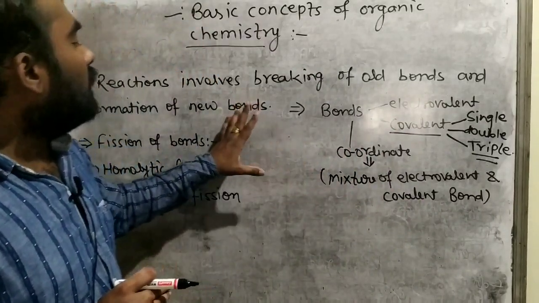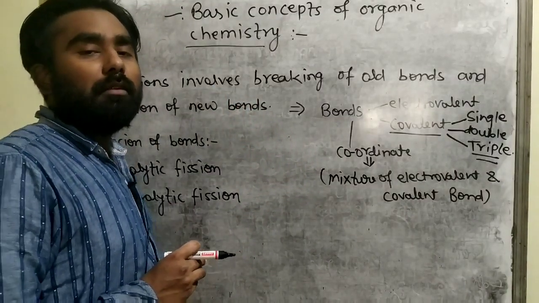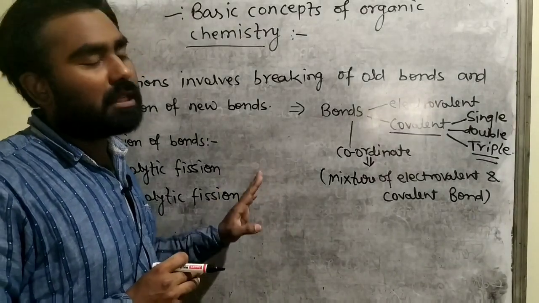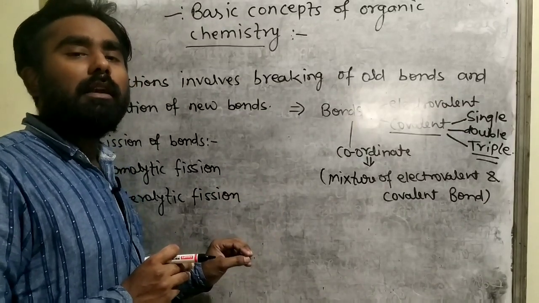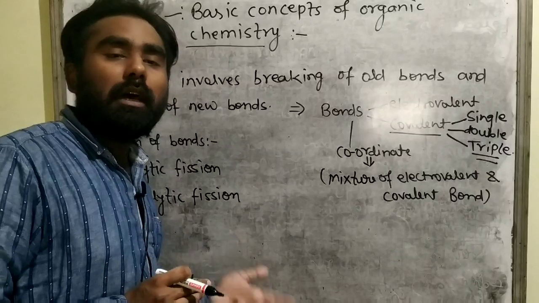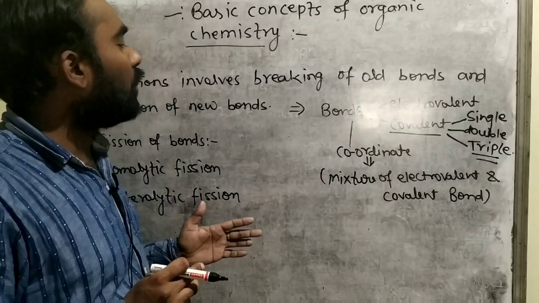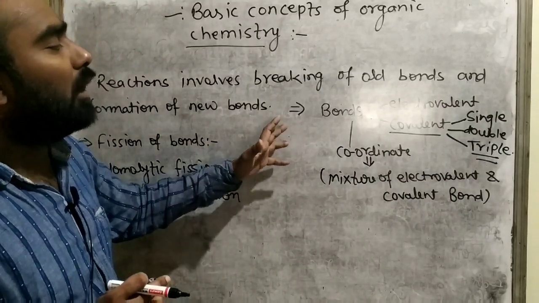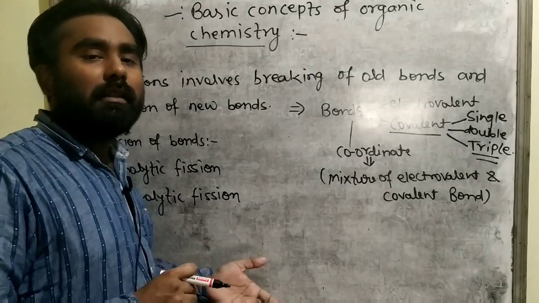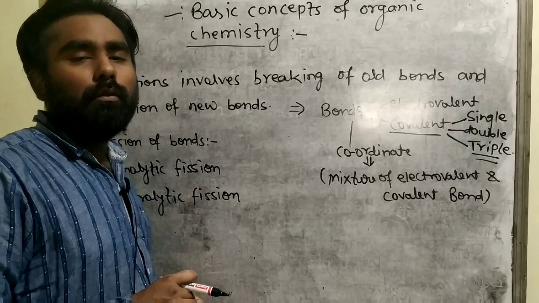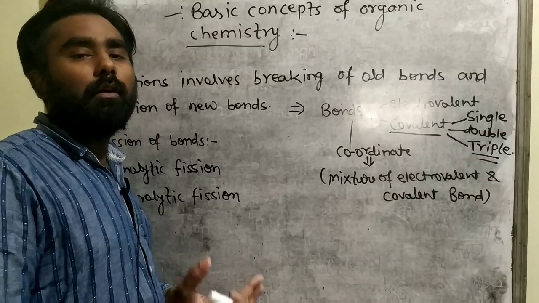So in the mechanism of reactions, the first and foremost step which takes place is bond fission. In any reaction, when you start, you will first have to face the breaking of bonds. You will see how bonds break, and this is a very critical and crucial step which cannot be judged very easily. So as the learning process gradually increases, you will come to some facts and some rules by which you can judge the ongoing process.